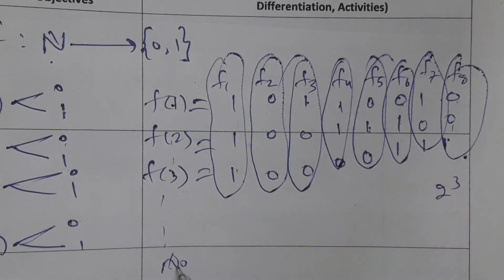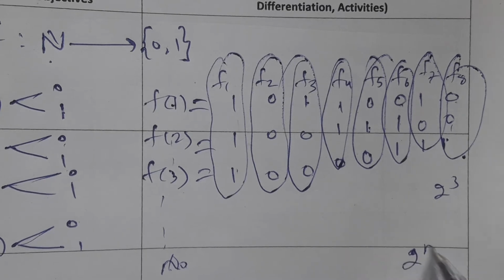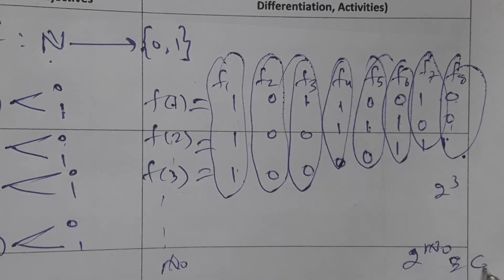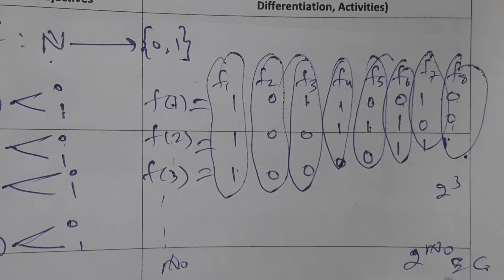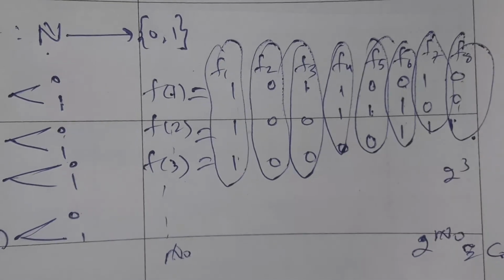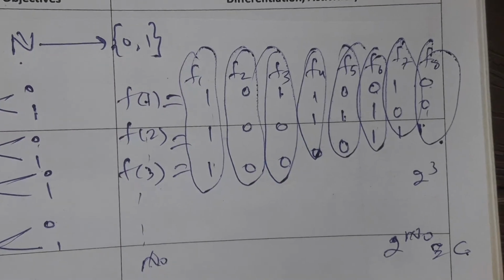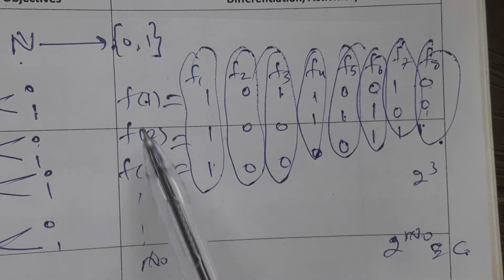If we choose aleph naught elements we will get 2 to power aleph naught, which is the same as continuum. Continuum is nothing but the cardinality of R, so this makes a bijection with R. So option 2 is going to be true. But how do I apply it here? I just apply the function f of 1.